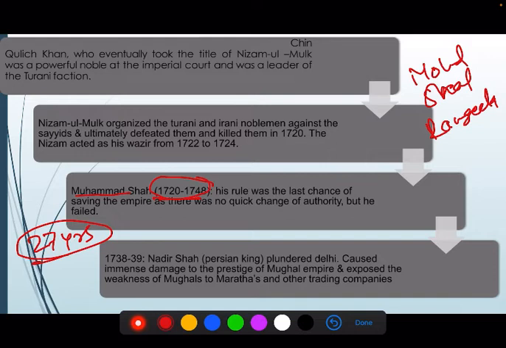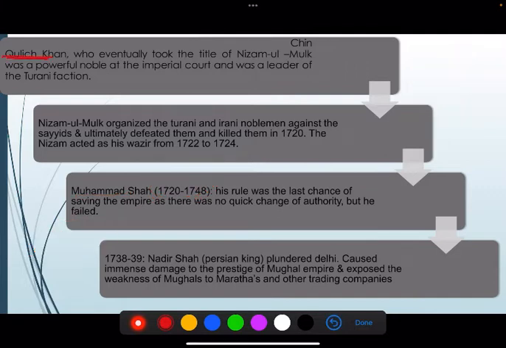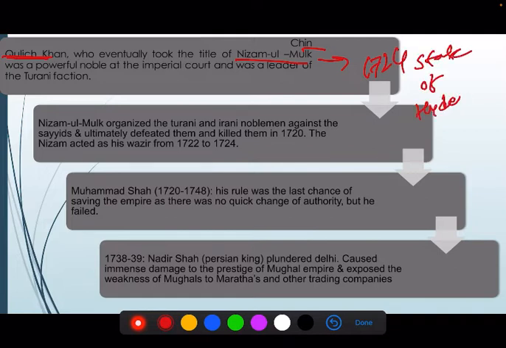And at this time, there was one powerful noble, Kilich Khan, who eventually took the title of Nizamul Mulk, and he established, in 1724, the state of Hyderabad. We will discuss his story separately. Nizamul Mulk organized Turanian and Irani noblemen against the Sayyids and ultimately defeated them and killed them in the 1720s. The Nizam acted as his wazir.